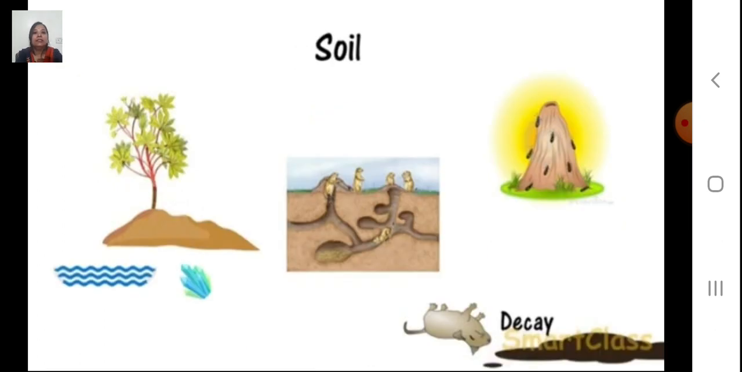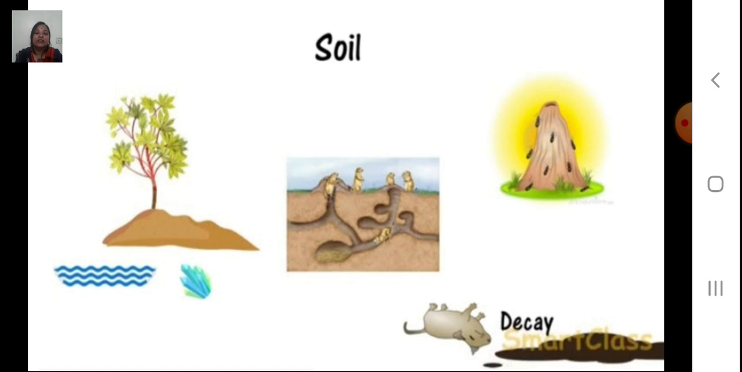Now the next thing is soil. Children, we know that life on earth is not possible without the plants, and plants grow in the soil. Without soil, the plants cannot grow. Plants stand erect in the soil because the roots hold the soil firmly to the ground, and plants absorb water and minerals from the soil.